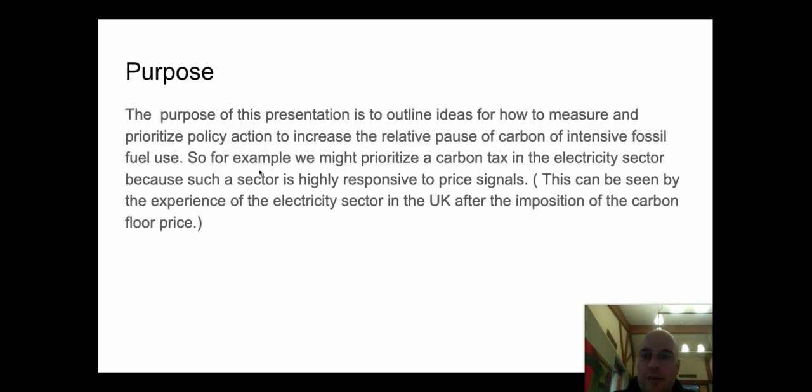The purpose of this presentation is to outline ideas for how to measure and prioritise policy action to increase the relative price of carbon-intensive fossil fuel use. So, for example, we might want to prioritise the carbon tax in the electricity sector because such a sector is highly responsive to price signals. This can be seen by the experience of the electricity sector in the UK after the imposition of the carbon floor price a few years ago.